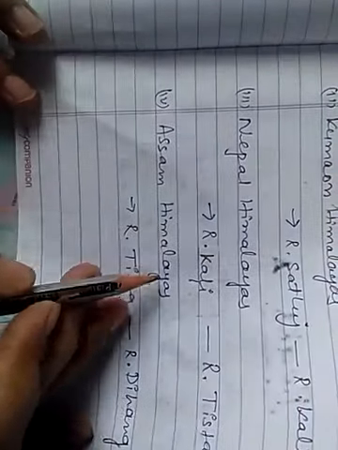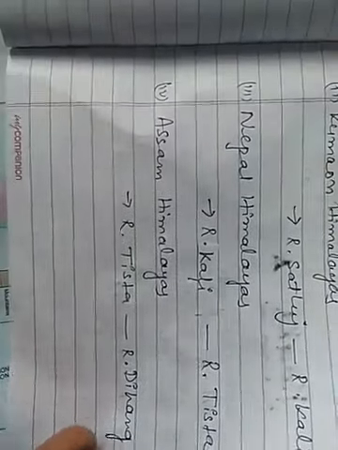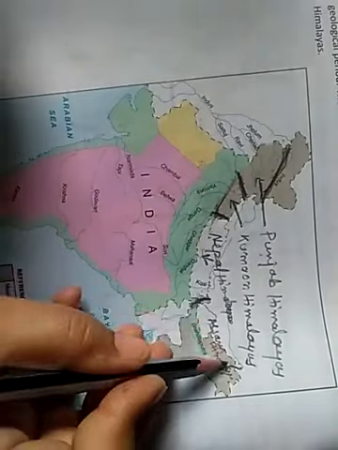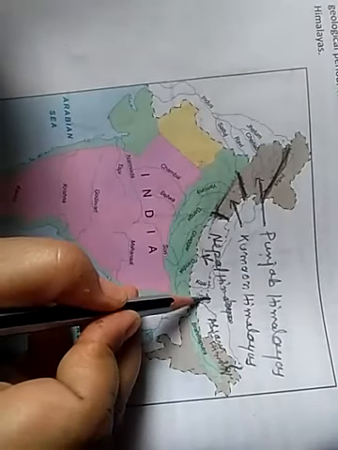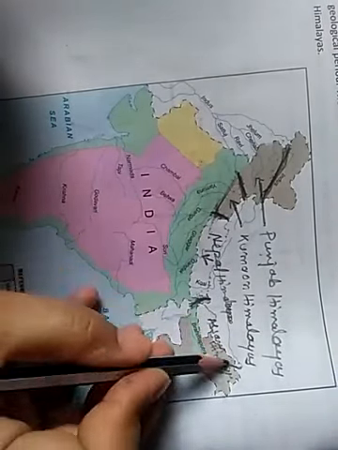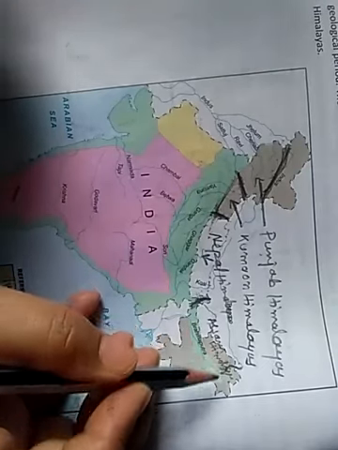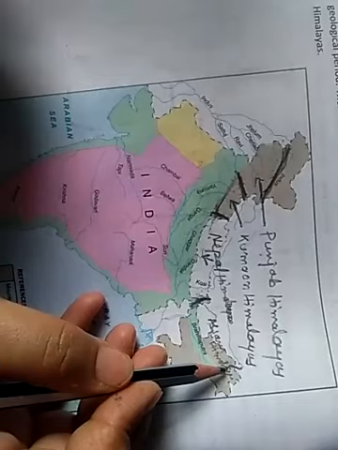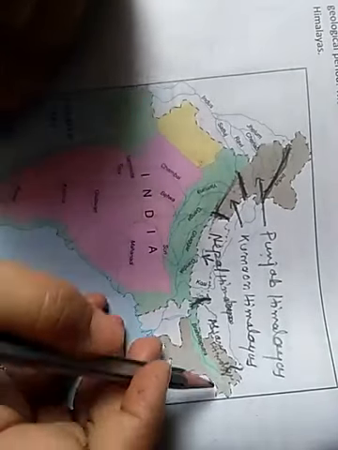Then Assam Himalayas lying between river Tista and river Dihang. River Tista here, river Dihang here. This part is known as Assam Himalayas. So Dihang is river Brahmaputra. In Arunachal Pradesh, Brahmaputra is known as Dihang.